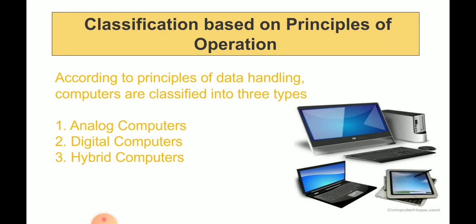Now let's see the classification based on principles of operation. That is, according to principles of data handling, computers are classified into three types: analog computers, digital computers, and hybrid computers.